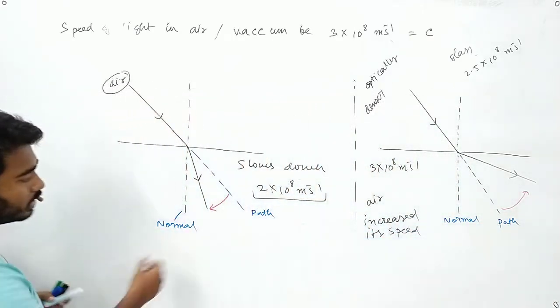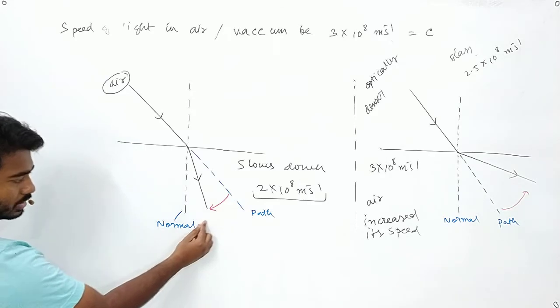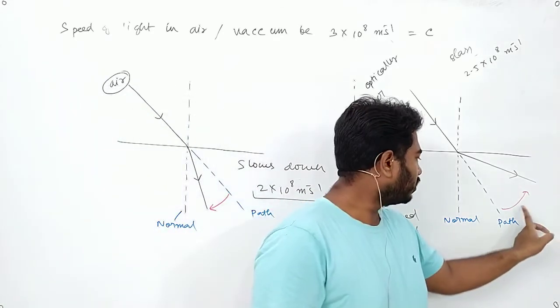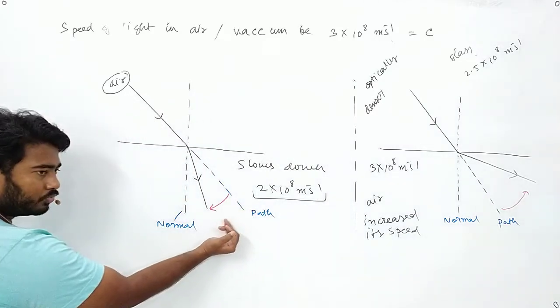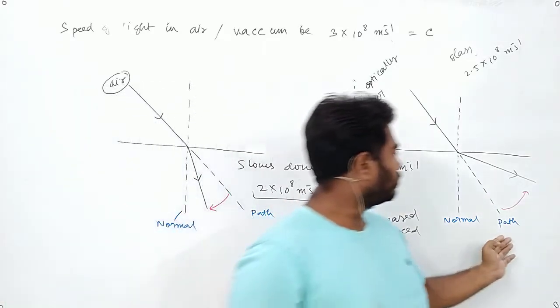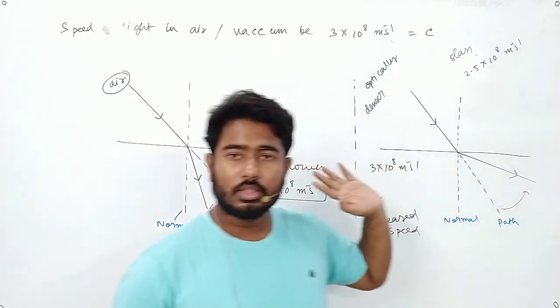See, what's the direction of the arrow? This arrow is towards the normal. What's the direction of this arrow? This arrow is away from the normal. So in this case it will move towards the normal, and in this case it will move away from the normal. Is that clear, all of you?